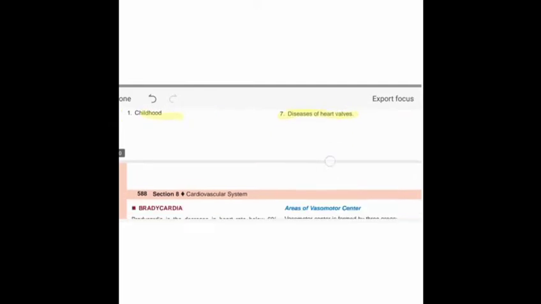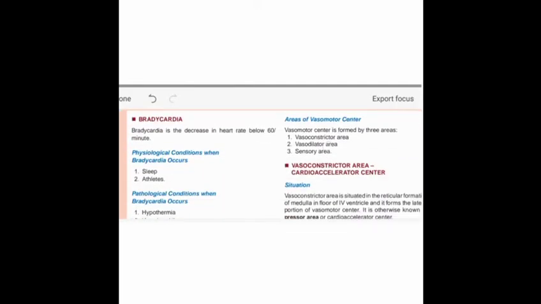So now we discuss bradycardia, meaning a decrease in heart rate. Just as with tachycardia, in bradycardia there are two ways we discuss it: by physiological condition and by pathological condition. Physiological condition means the condition where it affects physiologically, so there is no requirement of medicine. It will gradually recover with time. So it is not a condition requiring much medication, and we don't require any medicine.